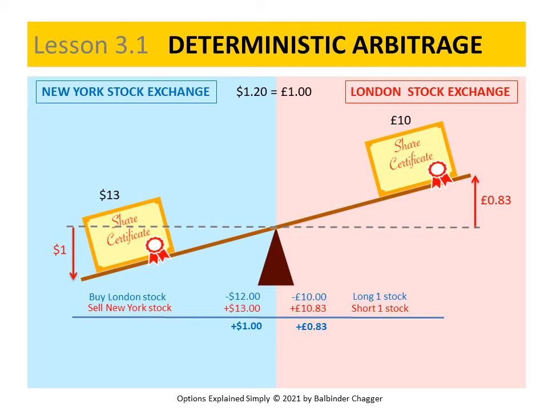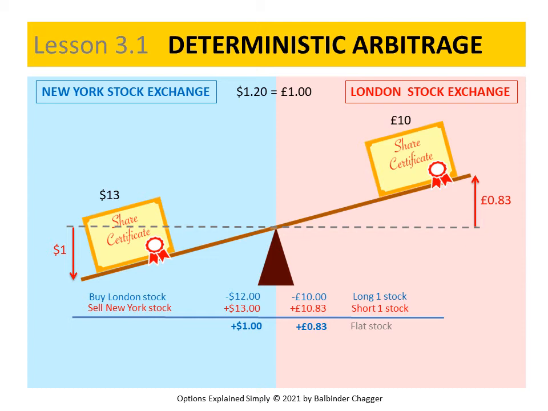Note that although we are long stock in London and short stock in New York, overall we are flat stock. Overall, we neither own nor owe any stock, but we do now own $1 or 83 pence.